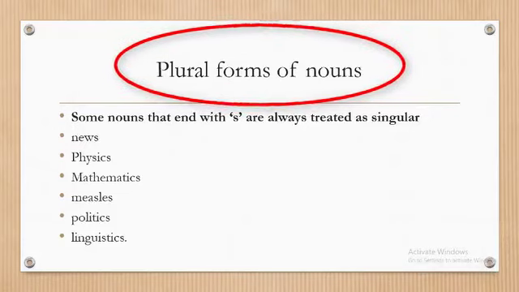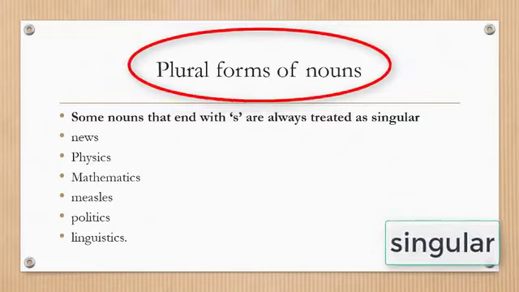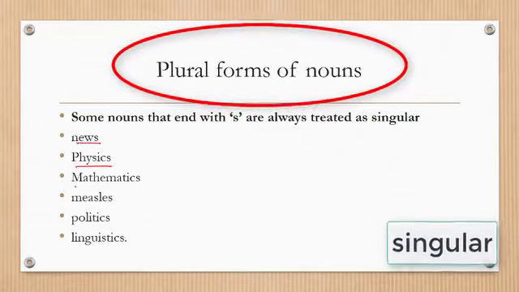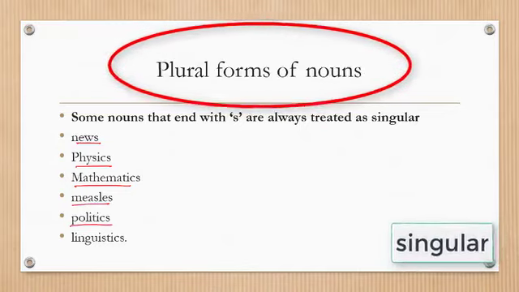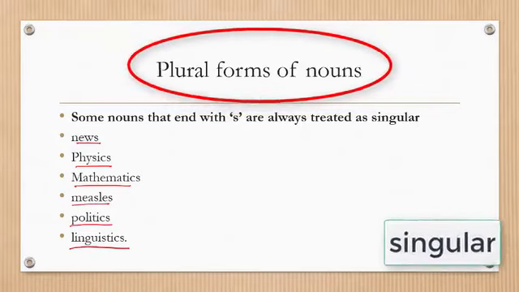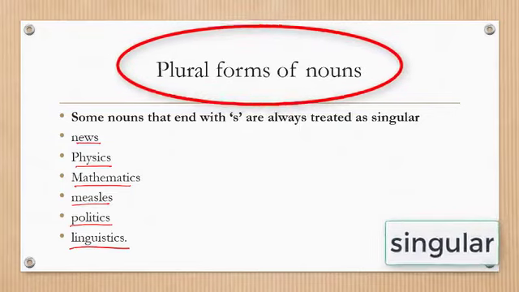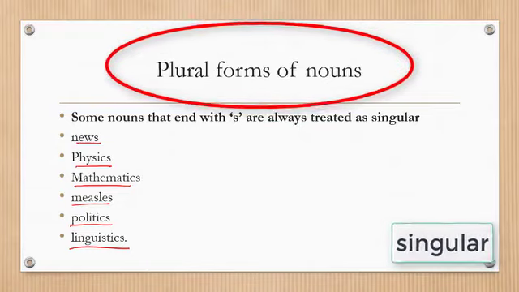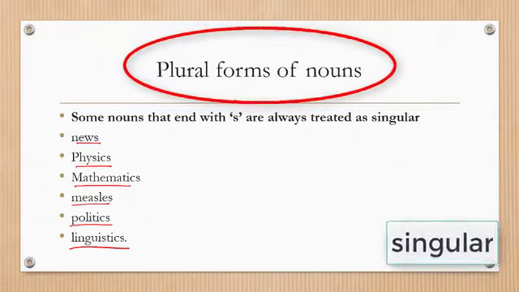Then some nouns are treated as singular. News, for instance. Physics, mathematics, measles are treated as singular, so they agree with singular verbs. Linguistics is an interesting course. Politics is a dirty game. So these are nouns that are always treated as singular. Even though they end in s, they are not plural. Please look at every one of the examples here. They all end in s, but that does not mean they are plural.